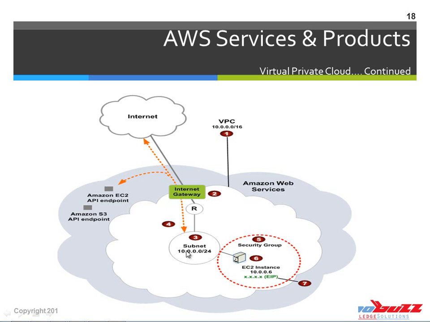And we can see the communication, depicted by the yellow line, from the subnet and from the resources. That communication goes to the public internet as well as to other Amazon resources running in the Amazon public cloud, such as EC2 and S3. All these resources can communicate with our resources in the VPC.